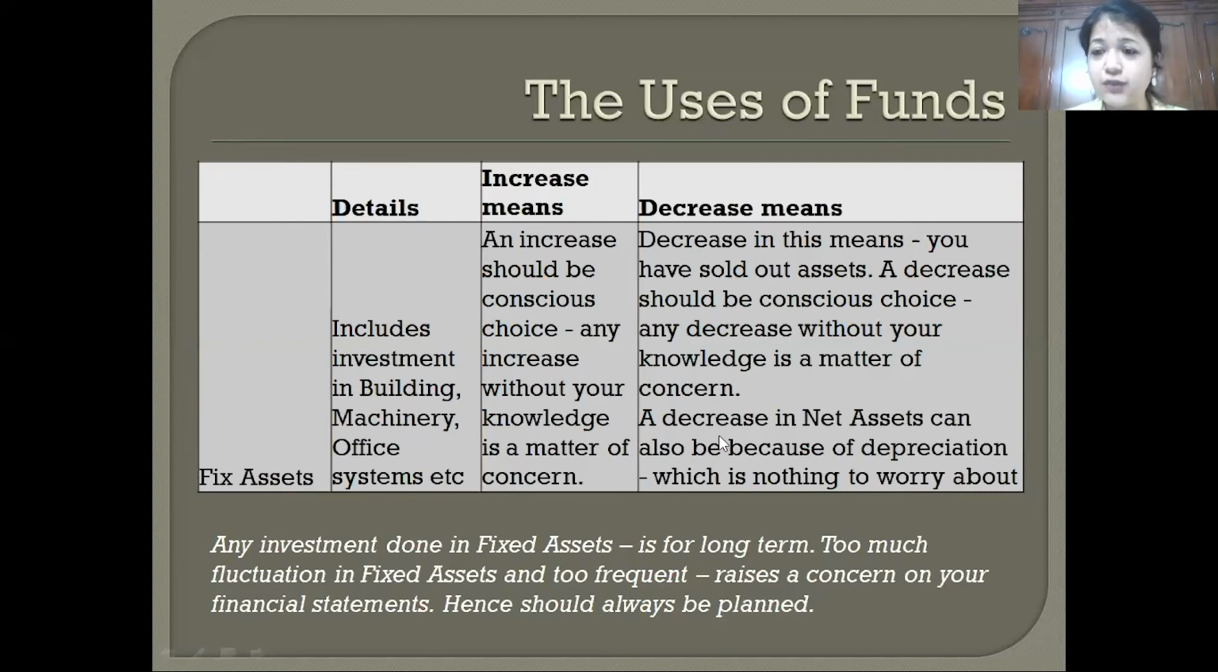And similarly for a decrease of fixed assets, you should know why it is going down. What asset did I sell off? Did I sell off my plant this year? Did I scrap one old machinery because of which it went down? You should know why your fixed asset is going down. The only reason we should not worry is depreciation.